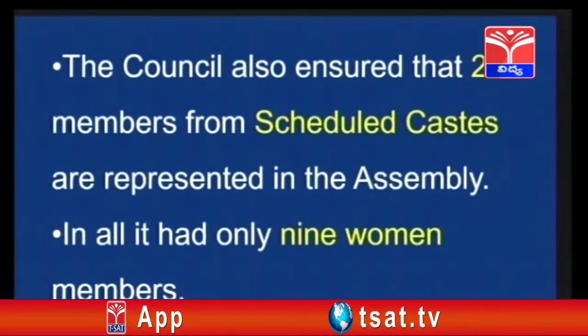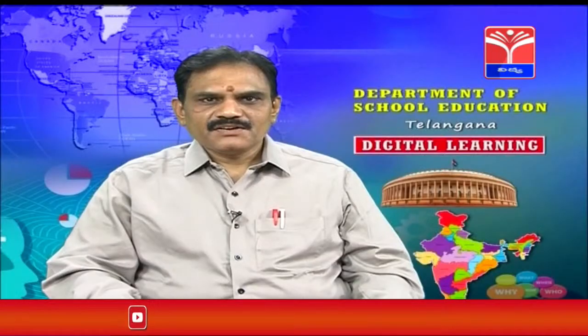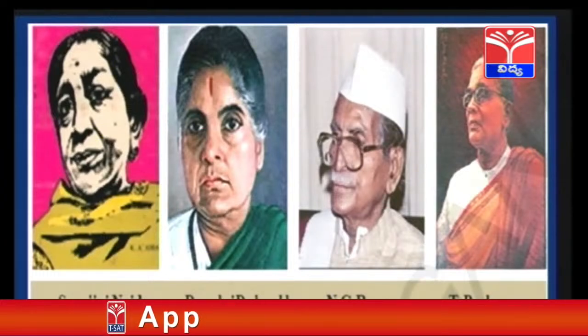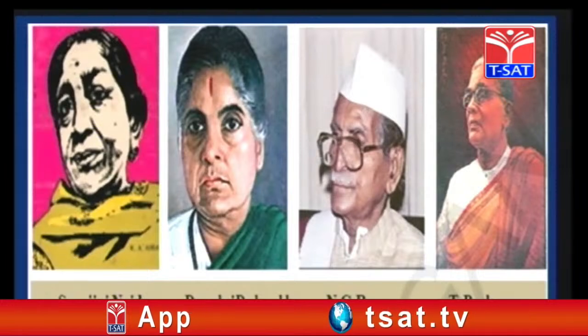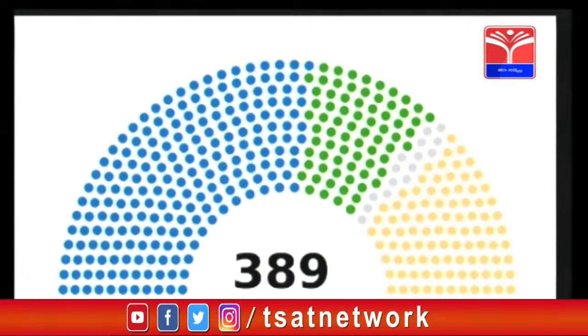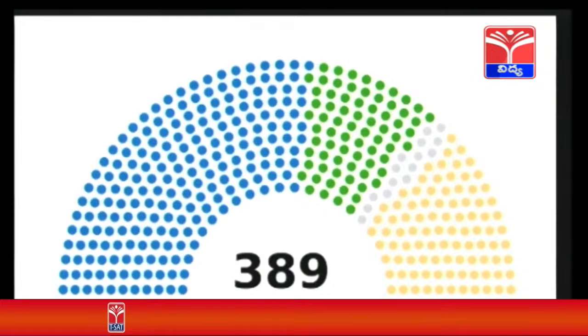Here we can see very little representation from women. From southern India, we can see these prominent persons: Sarojini Naidu, Durgabai Deshmukh, N.G. Ranga and T. Prakasham. These are from the southern part of the country and were members of this Constituent Assembly. We have a total of 389 members.